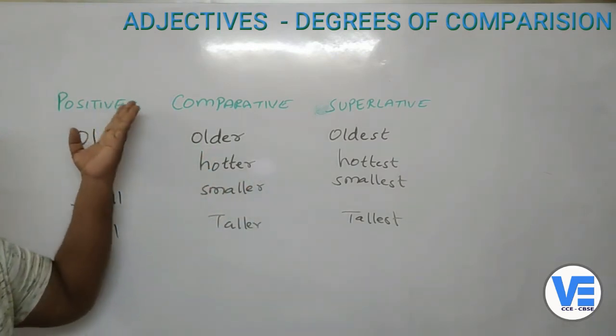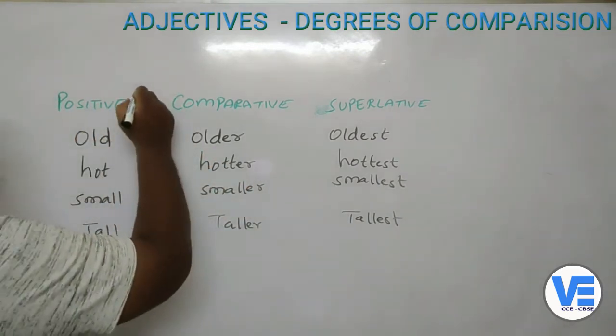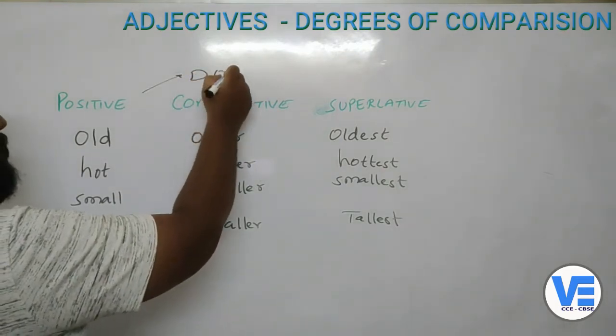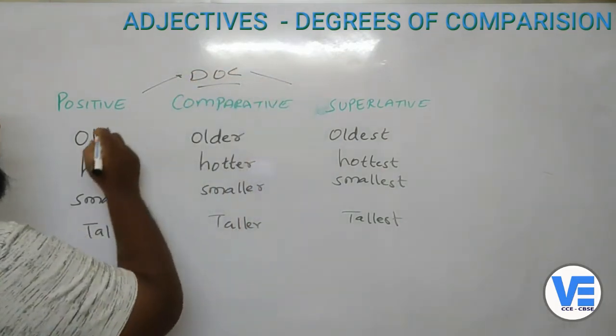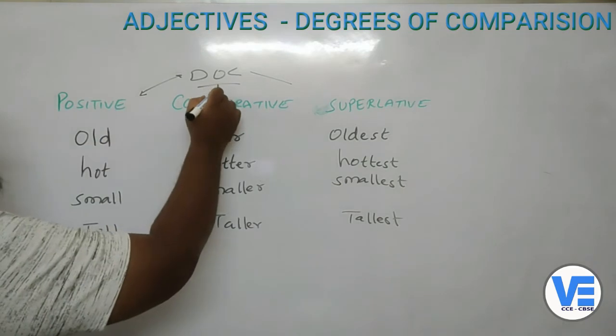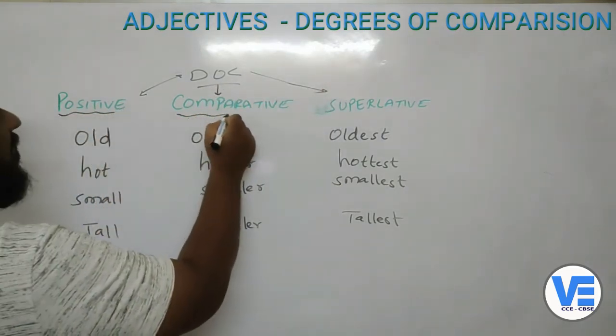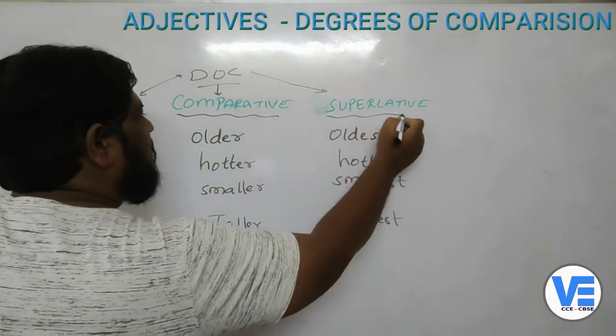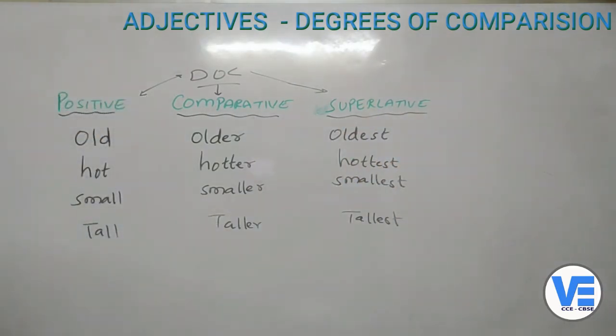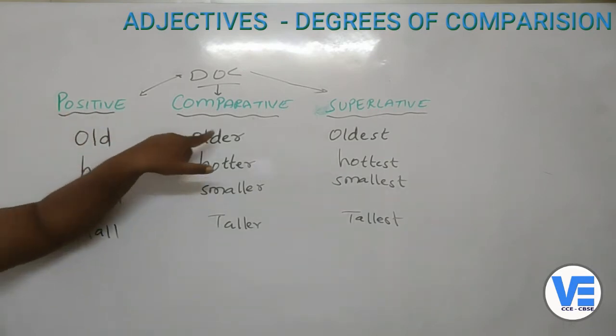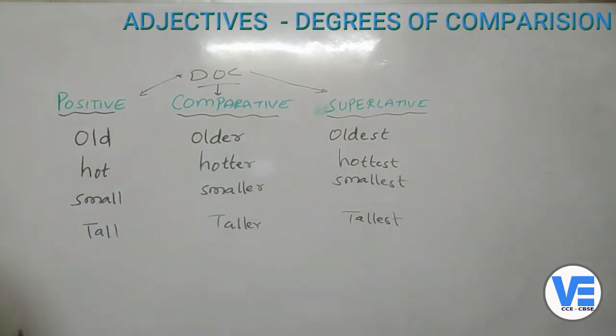Now these are nothing but the degrees of comparison. In the degrees of comparison there are 3: one is the positive, second one is the comparative, and third one is the superlative. So old, older, oldest. Old is the positive, comparative is older, and superlative is the oldest.